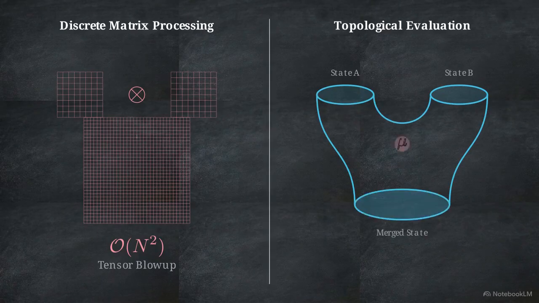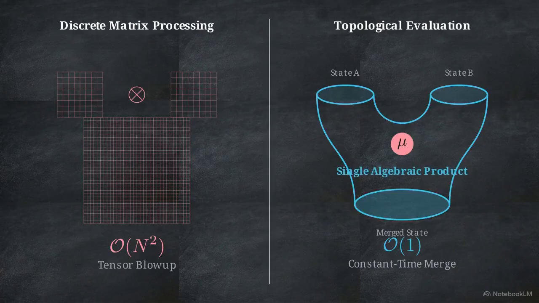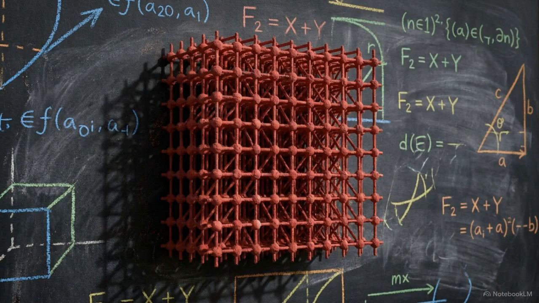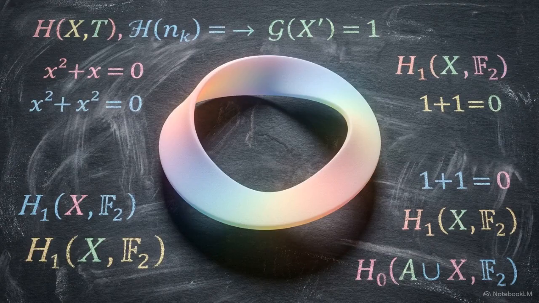The topological side resolves in constant O(1) time because the merge is calculated as a single algebraic product. Chained merges collapse instantly due to the associative properties of the Frobenius algebra. The context bottleneck arises from the specific mathematical tools used for state merging. Treating data as a continuous manifold removes the quadratic penalty inherent in discrete matrices.